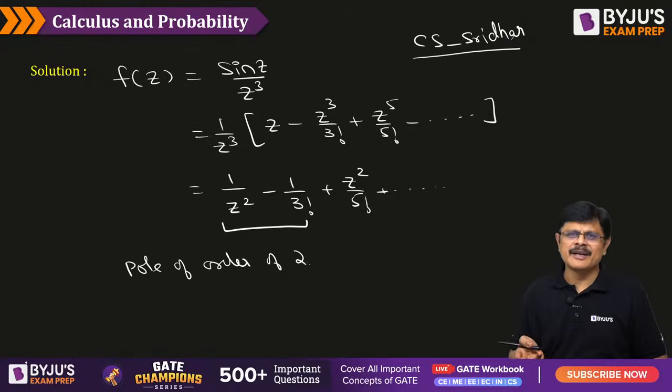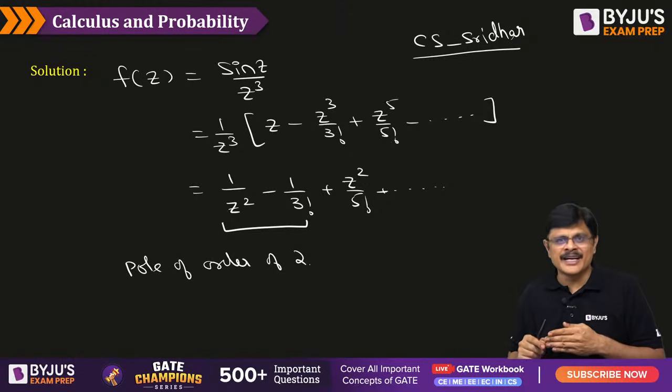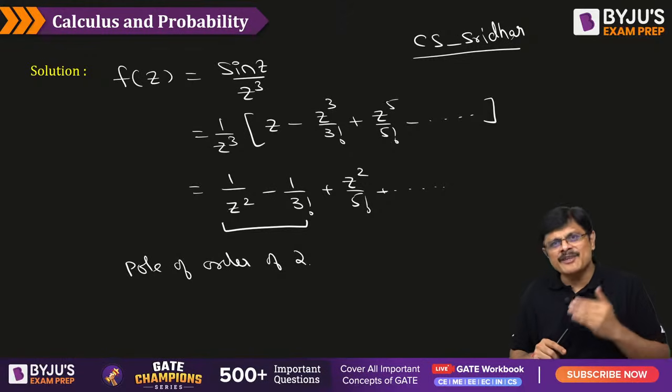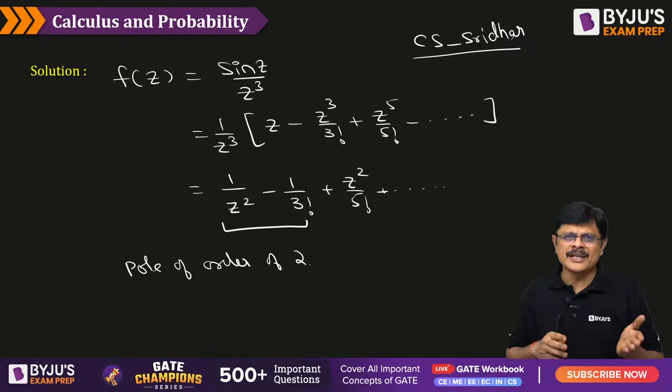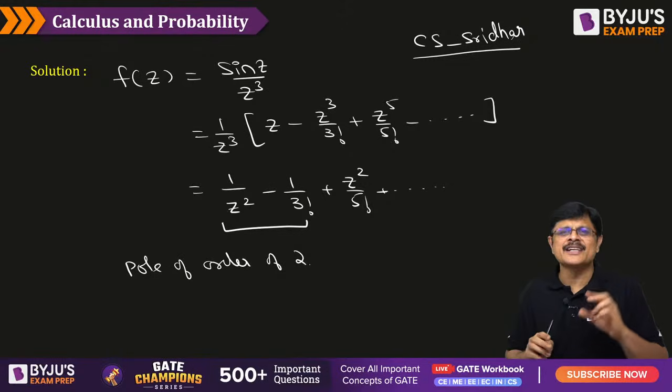See, first the limit. As it is a 0 by 0 form you are going to get, when you continue, it is cos z by z square, that tends to infinity. So that is not the perfect one. You multiply with z and apply the limit. Again you multiply with z square and apply the limit. Then z square into f(z), when you apply the limit, you get a constant value. That means it is pole of order 2.